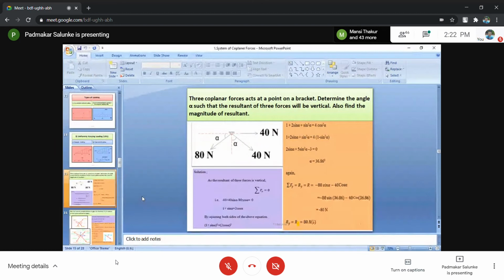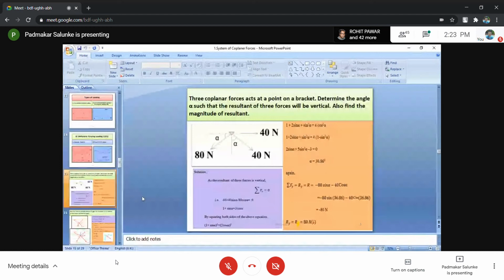Okay, students. So already I explained one problem related to concurrent coplanar force system. This is also one more problem related to concurrent coplanar force system. Just look for the wording. Three coplanar forces act at a point on a bracket. Determine the angle alpha such that the resultant of three forces will be vertical. Also find the magnitude of the resultant. Carefully look for this problem.